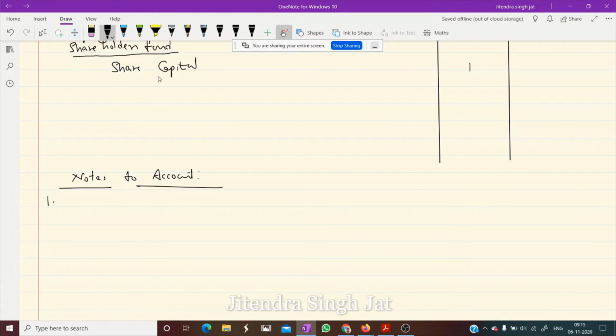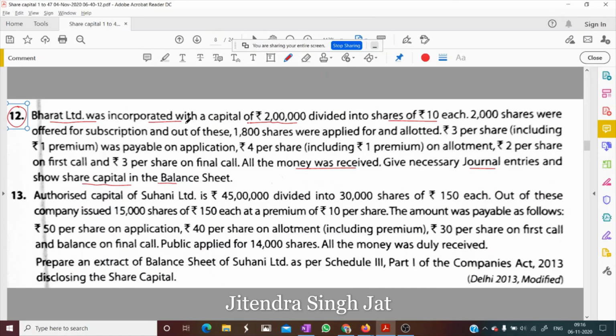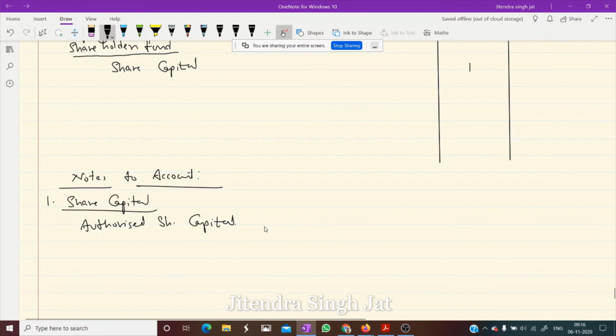Then here share capital is mentioned, then you need to write the heading share capital. Now under this heading, what comes first? Authorized share capital is the maximum capacity. So you can see here it is mentioned 2 lakh divided into shares of 10. It means 20,000 shares, isn't it? So 20,000 shares at the rate of 10. This is 2 lakh. You need to record in this manner.